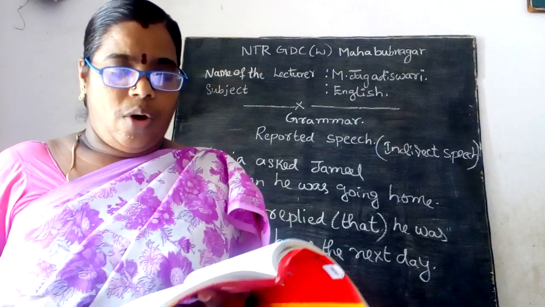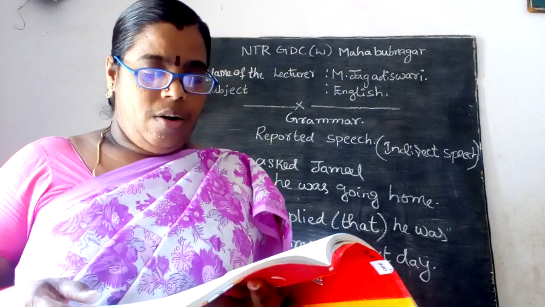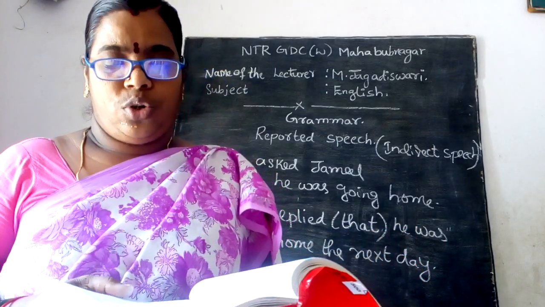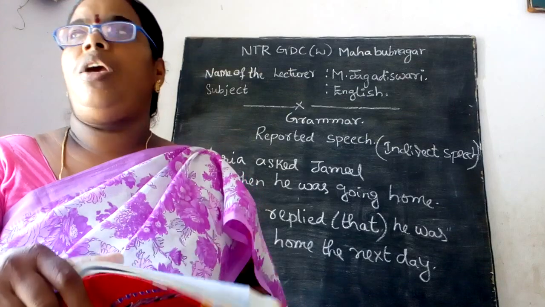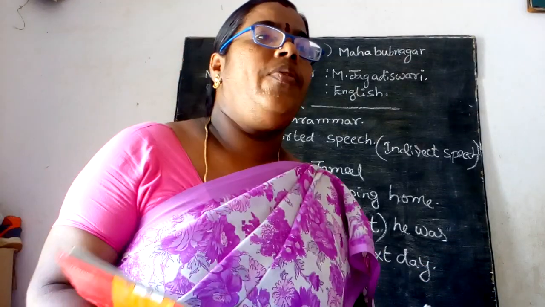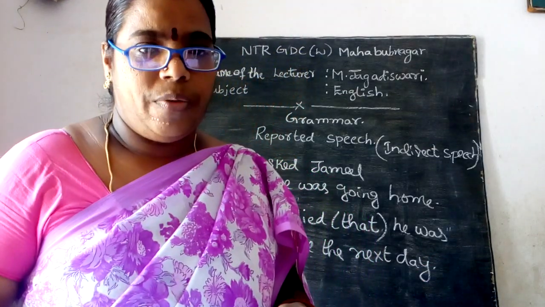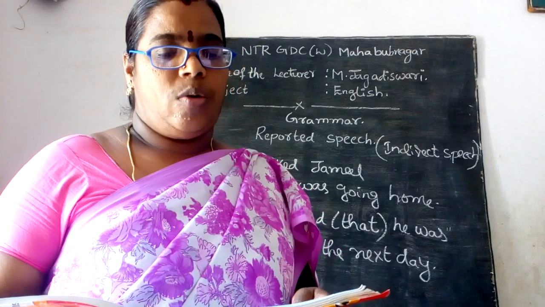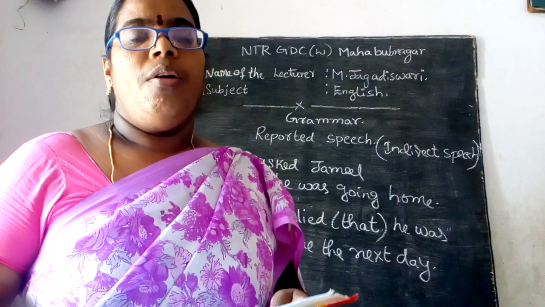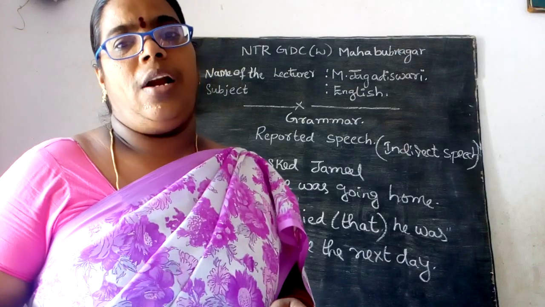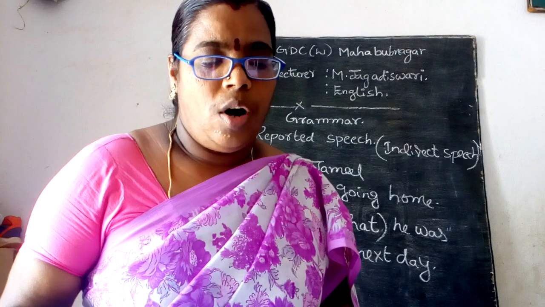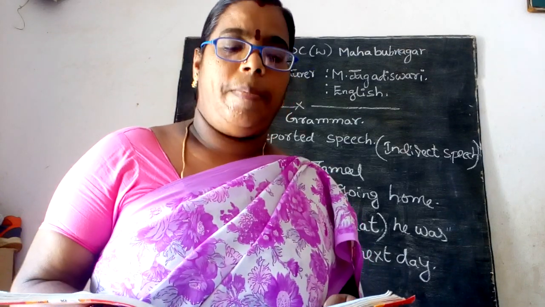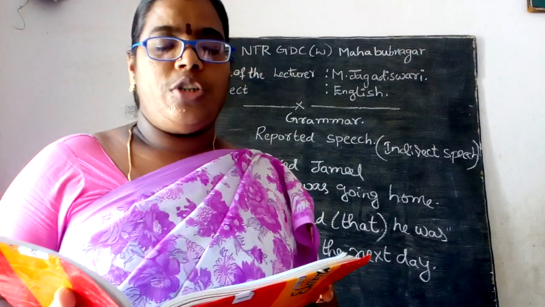When changing from direct speech to reported speech, we have to change the pronouns. We often have to change pronouns there. And what are those pronouns?